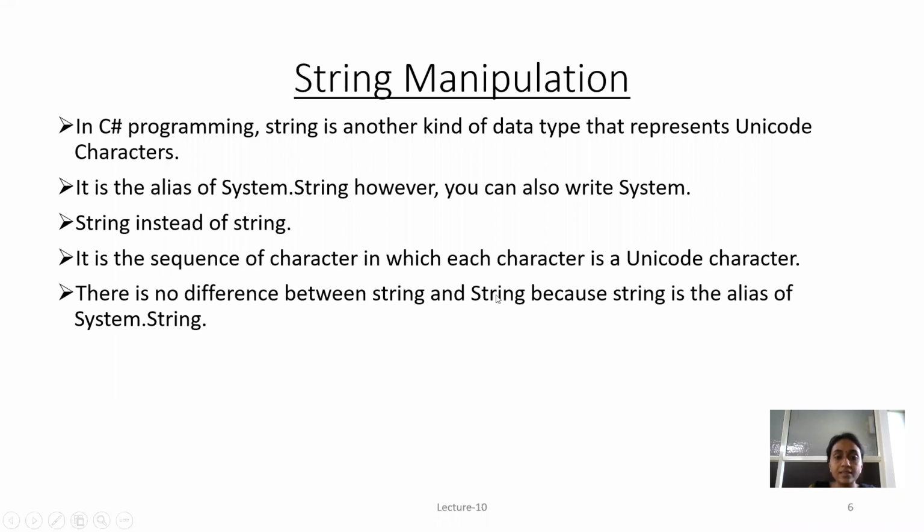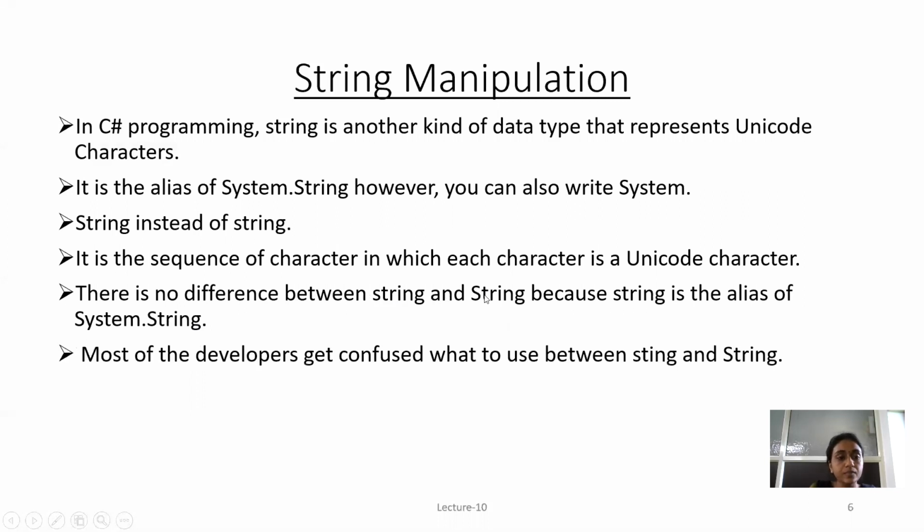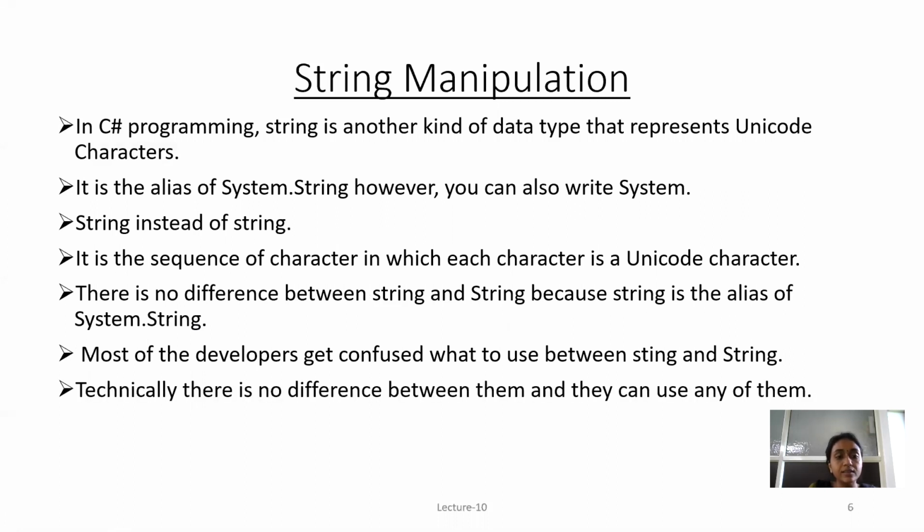So capital S indicates it's a class and small s indicates a data type. But when you are getting some class members, there is no difference between the small and capital string. Most developers get confused about what to use between string and String. Technically, there is no difference between them, so you can use either of them.